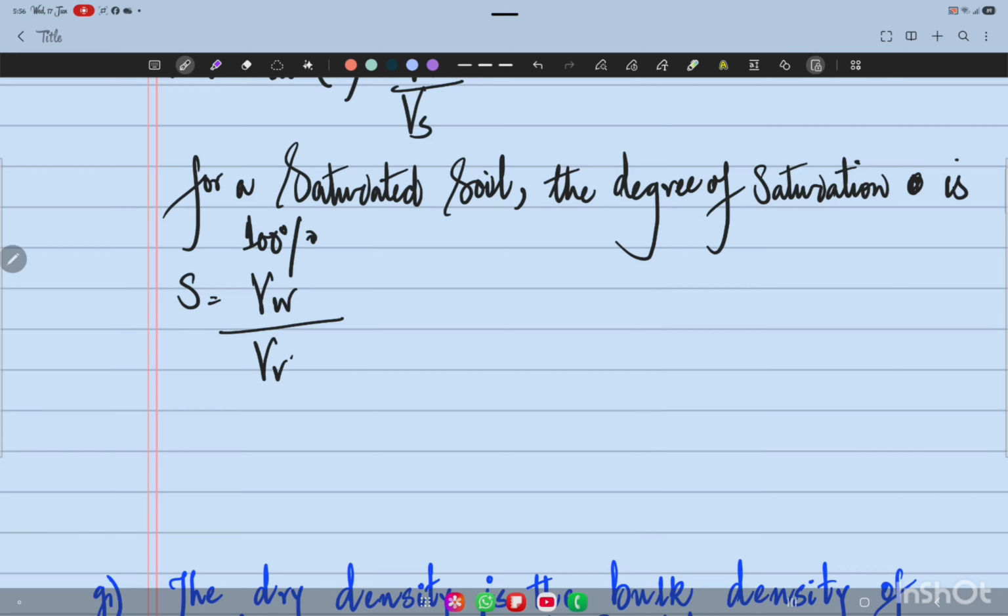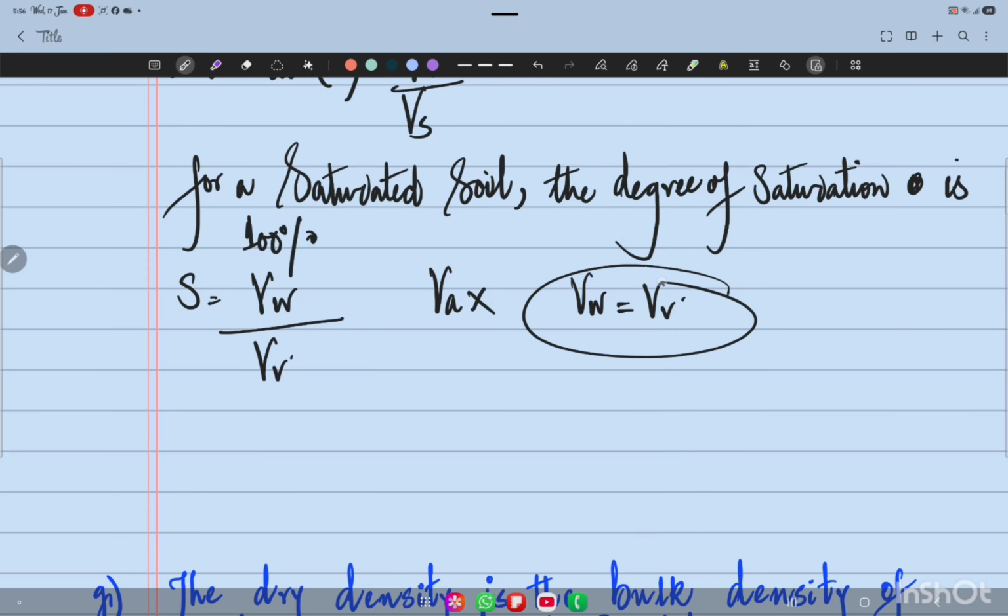So when the soil is saturated, the degree of saturation is 100%. The degree of saturation will be 100% when the soil is fully saturated, because there will be no air phase and the volume of water will be equal to the volume of voids.